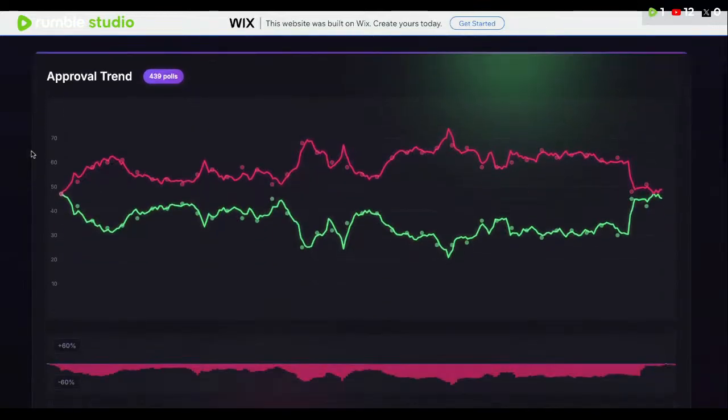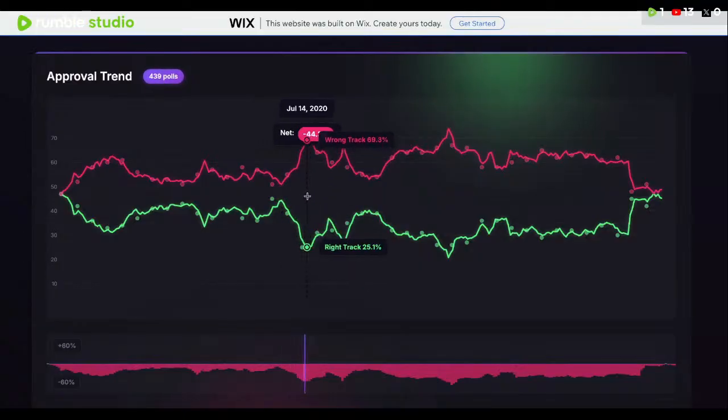But really, what we have here is about 439 polls spanning all the way back to 2017, where in the beginning of January, the aggregate actually had it about even, with 47% on the right track, 47% on the wrong track. And it started moving away from the positive direction for quite some time, to the point where it was negative 30 in 2017. And we start looking and we see, as January of 18 came, things were getting better. It was actually to the point where the wrong track in the middle of March was at 44%.